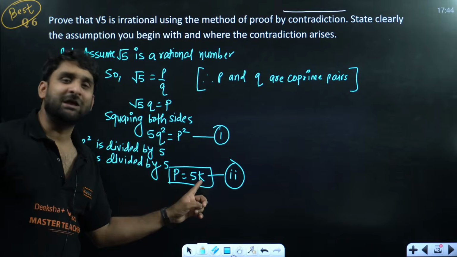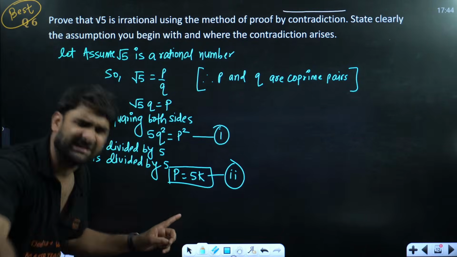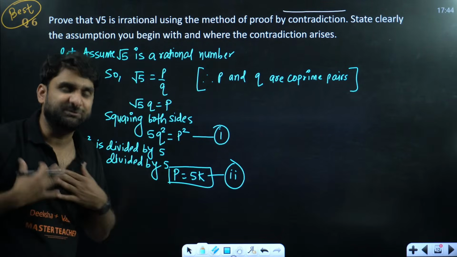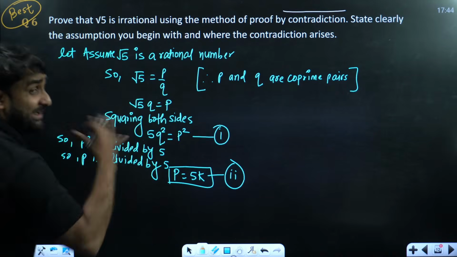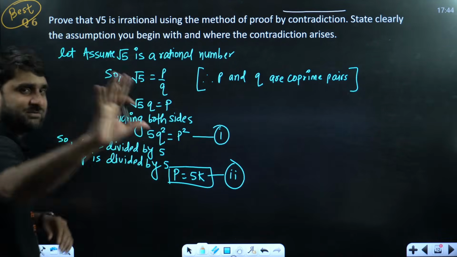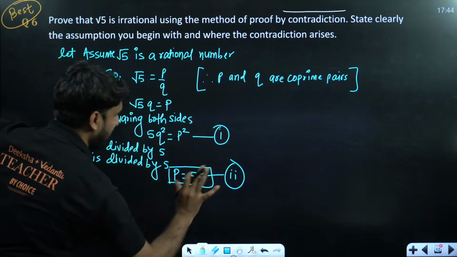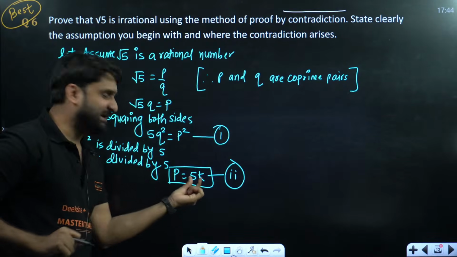At the place of k, you can write c, you can write x, you can write anything. So I have taken k for my comfortability. Okay, so I love k. Don't ask, sir, why you love k? I can't share with you. So my dear, p is equal to 5k.